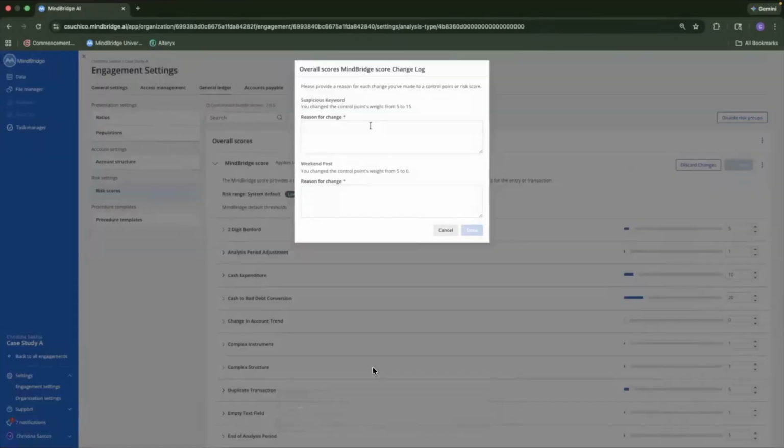We're going to go ahead and save this. We're entering in our reasons for those changes. So for the suspicious keyword in our research, like Jessica said, in our interviews, Steve Smith was someone that was brought up multiple times. And so we want to look into anything that was created or manually adjusted by him.